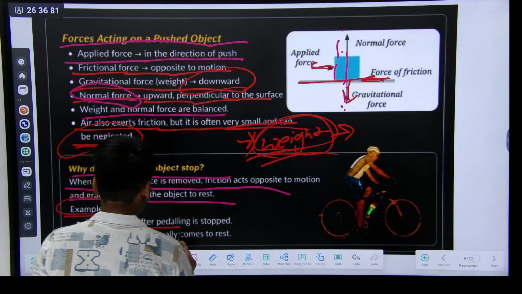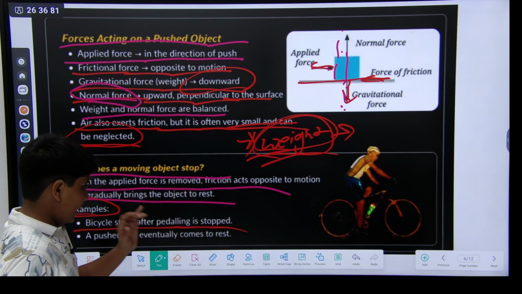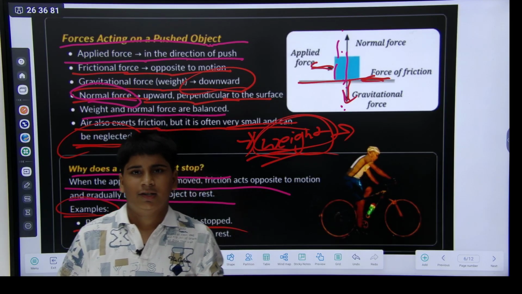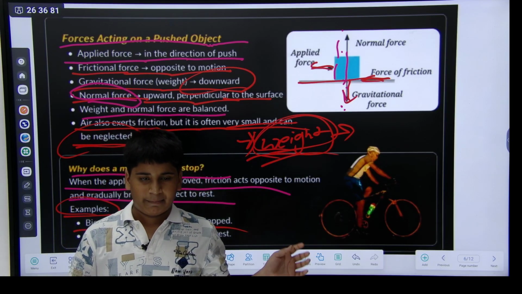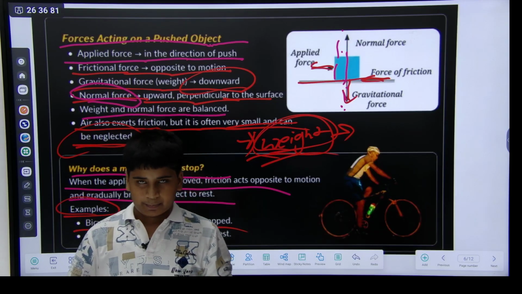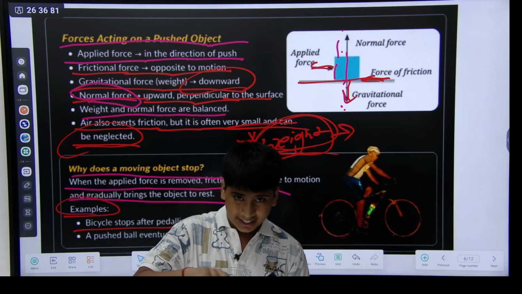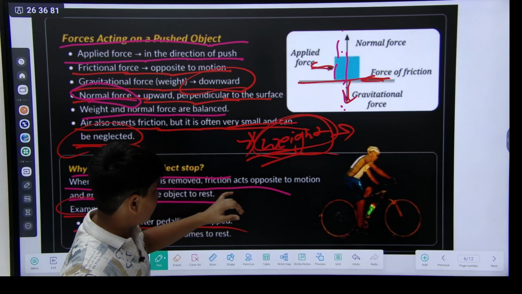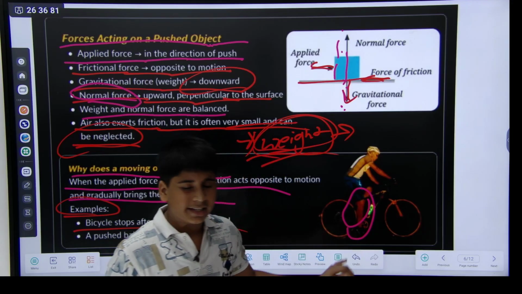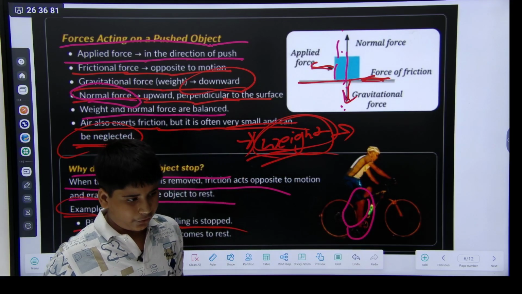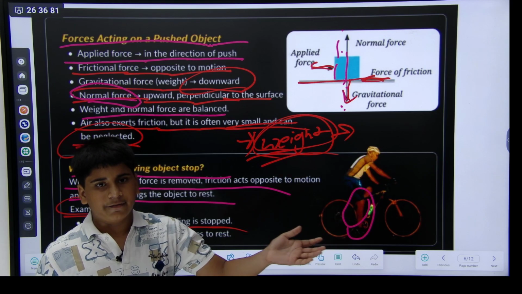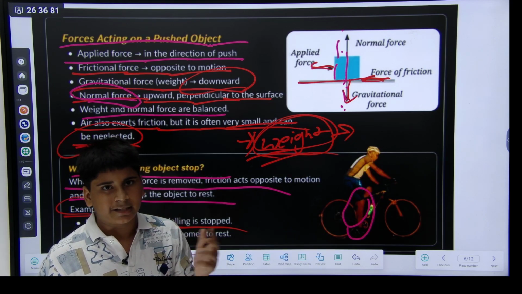Examples: a bicycle stops after pedaling. When you give pedals it goes straight, but when you stop pedaling, after some time it stops.